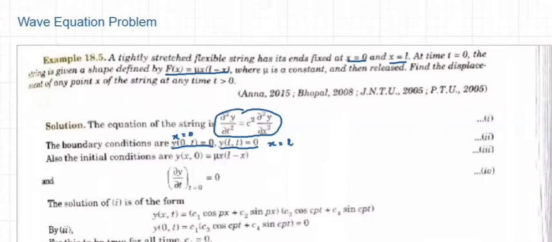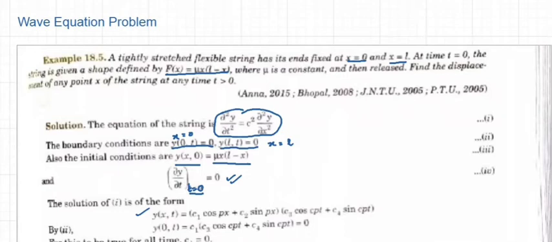The initial conditions are y of x comma 0. That means at time t equal to 0, the displacement is given by mu x (L minus x). And the initial velocity, that is the derivative dou y by dou t at t equal to 0, is given to be equal to 0. Now we are taking the wave equation solution as y of x comma t equal to (c1 cos px plus c2 sin px) into (c3 cos cpt plus c4 sin cpt).